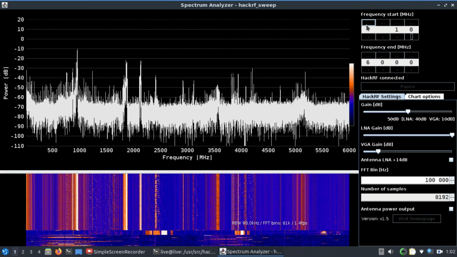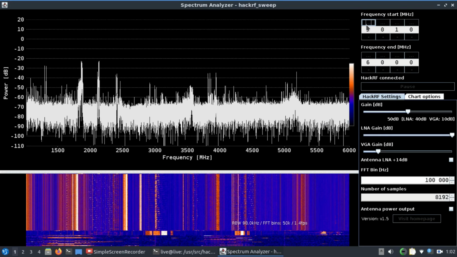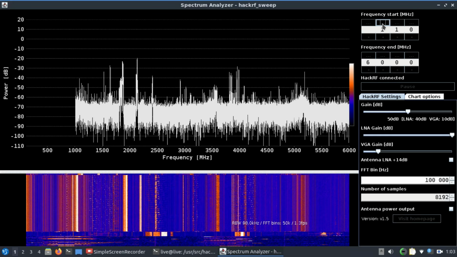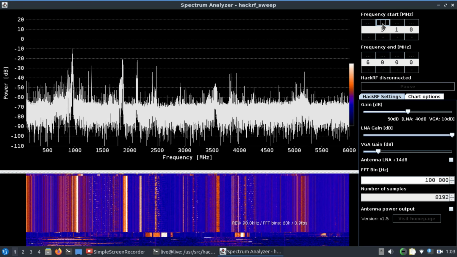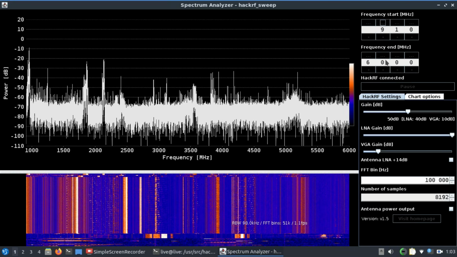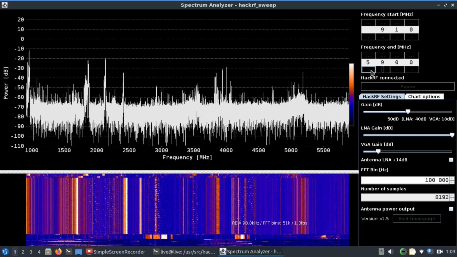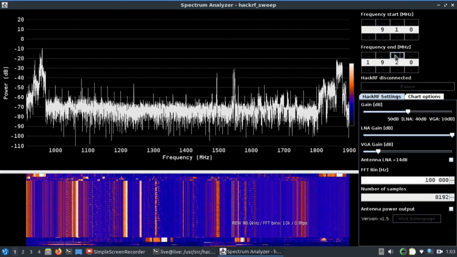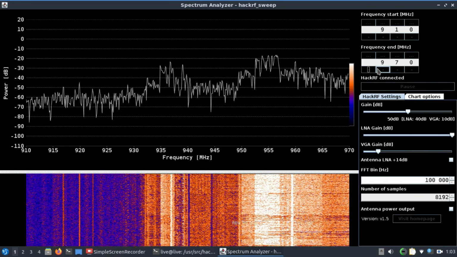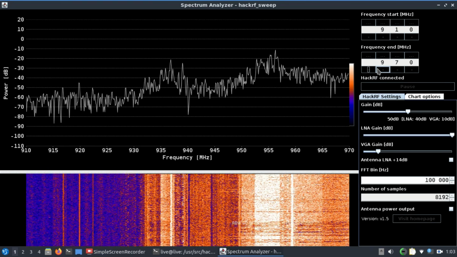You can zoom in. Let's say I want to go like this. Let's go from 900 megahertz, 910, and let's go all the way up to, I don't know, 970. So now you're just focusing on a spectrum that goes from 910 all the way up to 970.